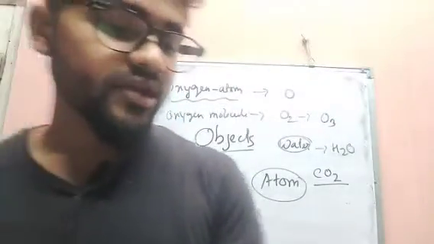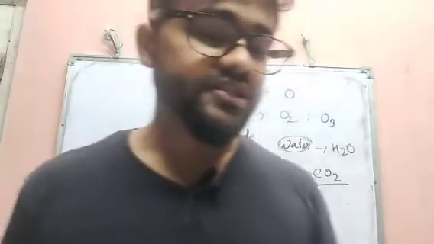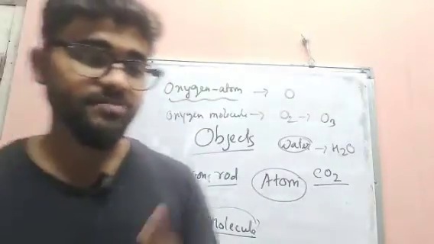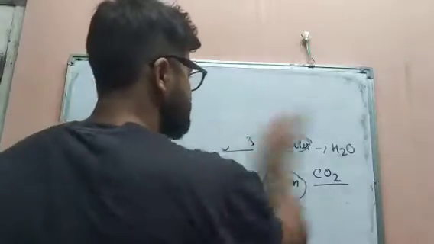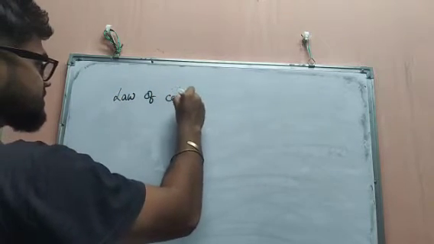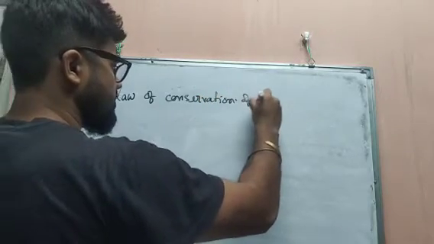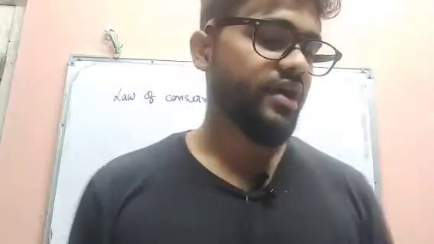The laws of chemical combination were given after much experimentation by Lavoisier and Joseph L. Proust. The first law is the law of conservation of mass. What does it mean? This law stands for the following.